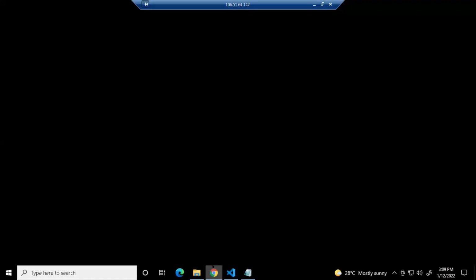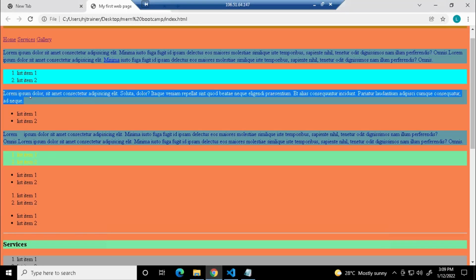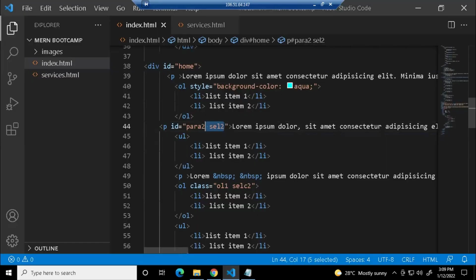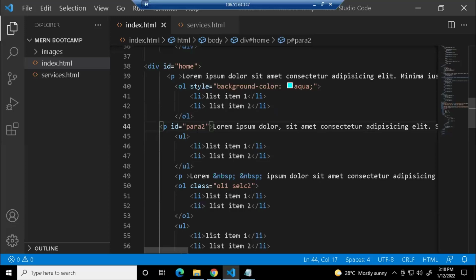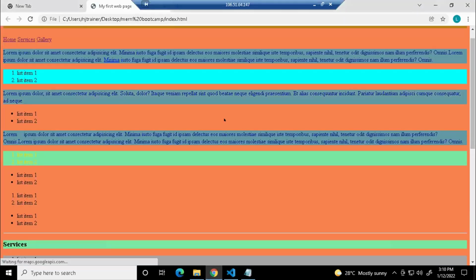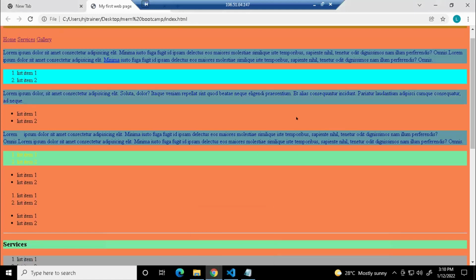I'm showing the code, I'm showing you the output. Interpret and tell me it's working or not. This is the paragraph we are actually styling. So if I give one value, save it, refresh, it's working. Background color is working. But if I add 2 selector values here, it's applying the default style, because you already told for all the p tags what style to apply. So it is taking that style only. It's not taking the style of an ID selector. Am I right?